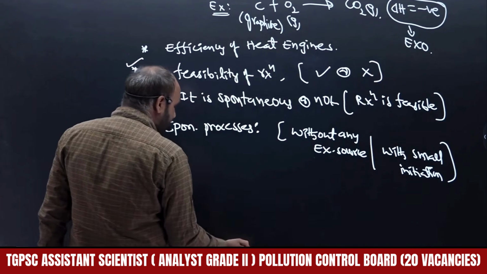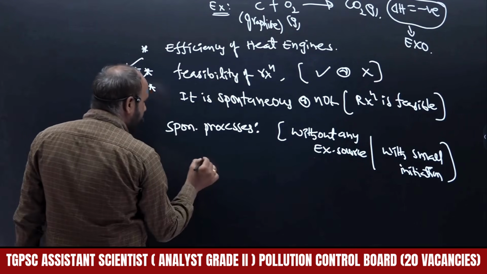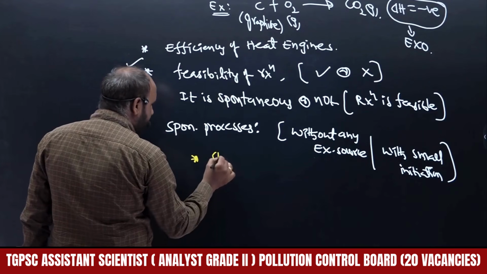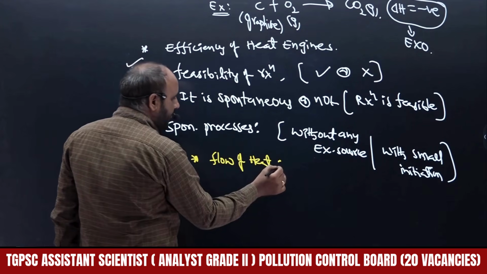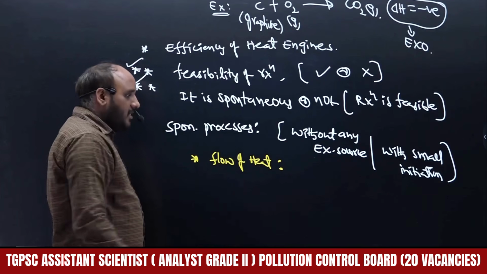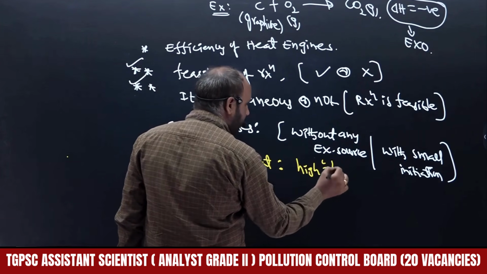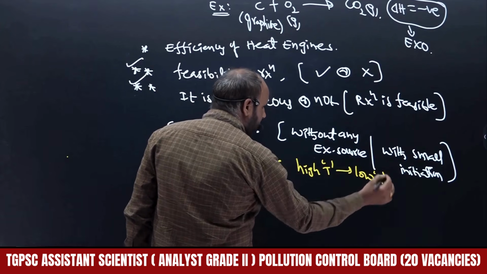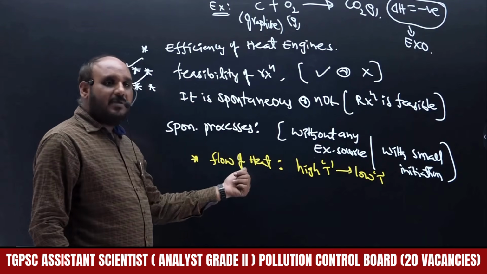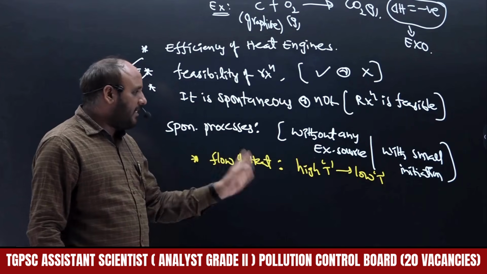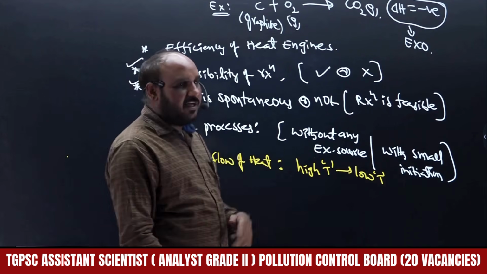Based on these two possibilities, let's see what the spontaneous processes are. One is the flow of heat. The flow of heat is a spontaneous process. Heat flows from high temperature to low temperature. Whenever temperature differences are there, heat flows automatically from the high temperature region to the low temperature region.